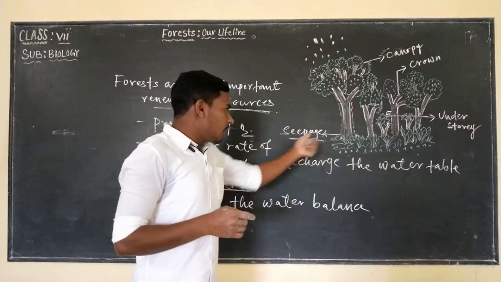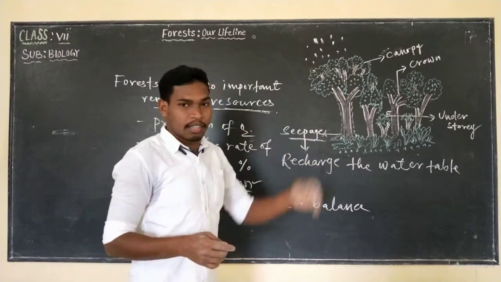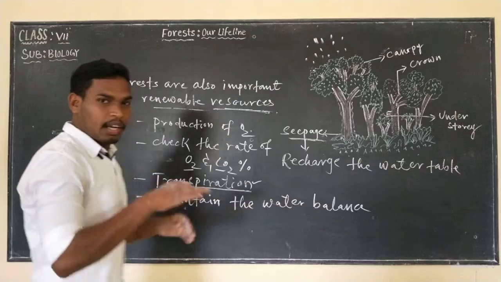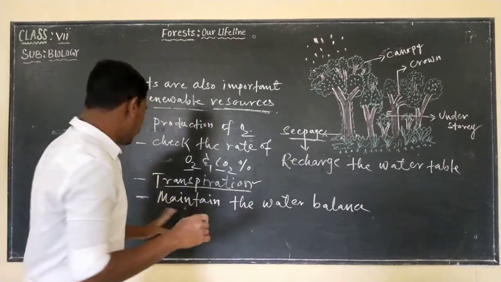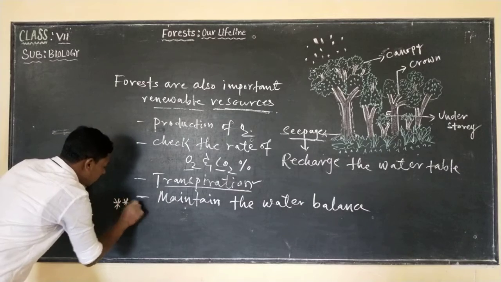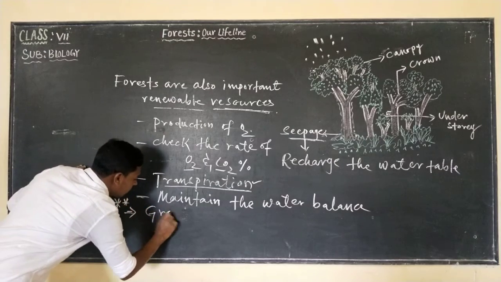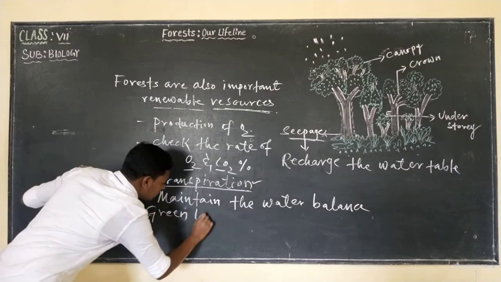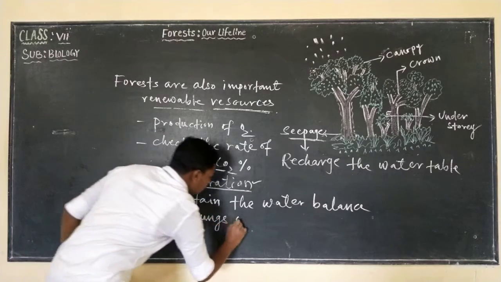So forest is also considered as the green lungs of the earth. Very important point, green lungs of the earth.